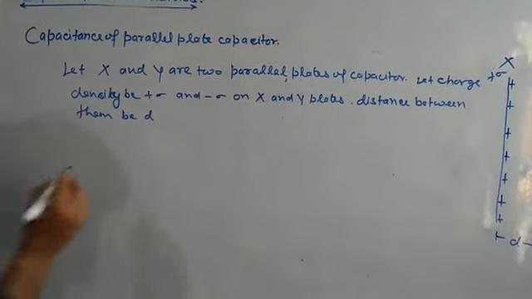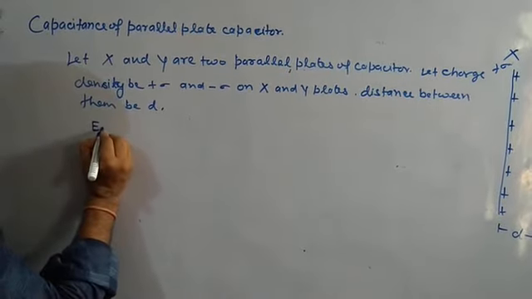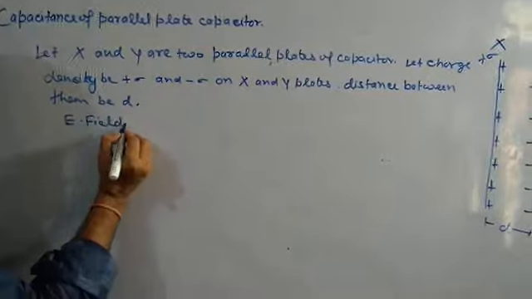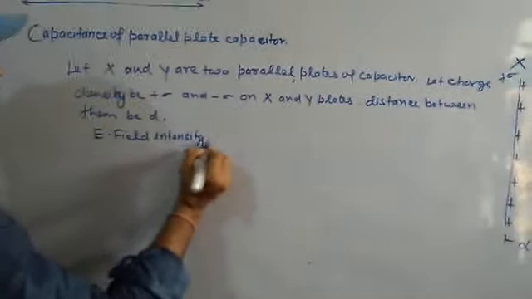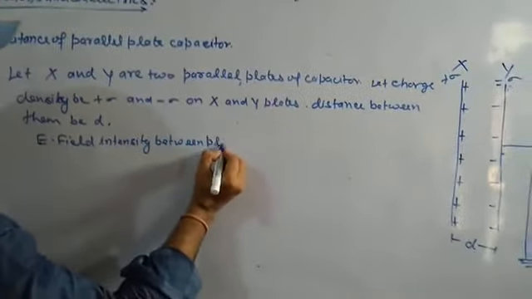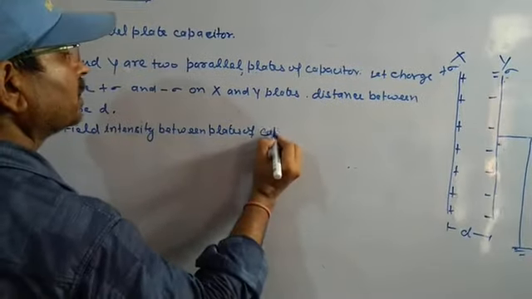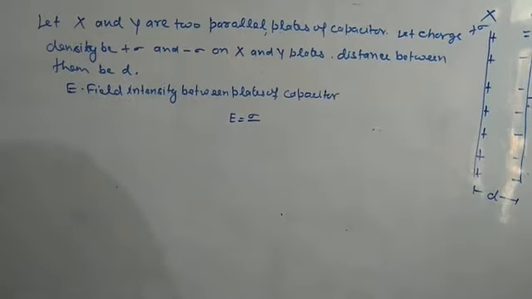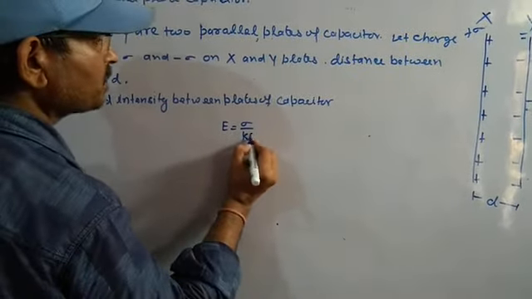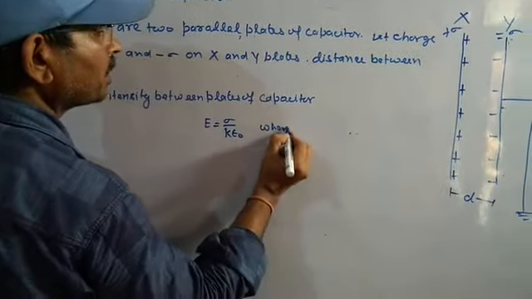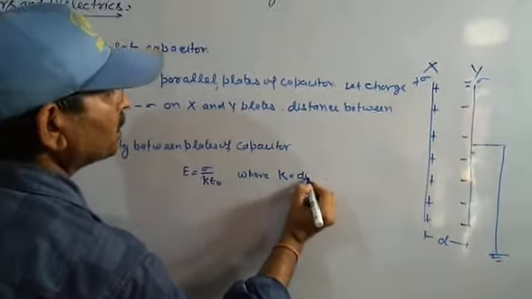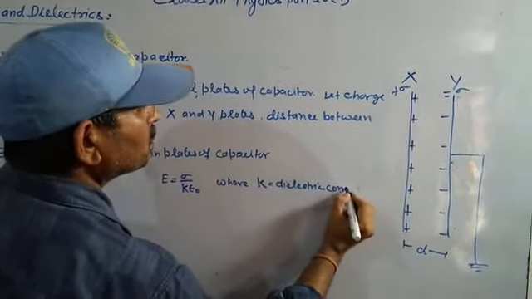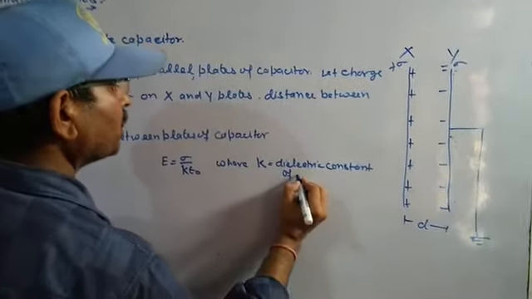Electric field intensity between the plates of capacitor is sigma upon K epsilon naught, where K is the dielectric constant of medium.